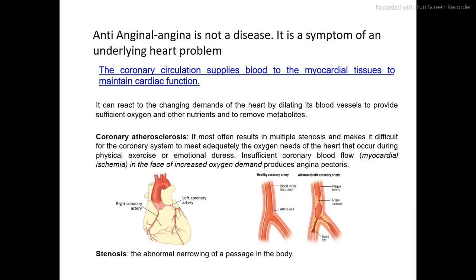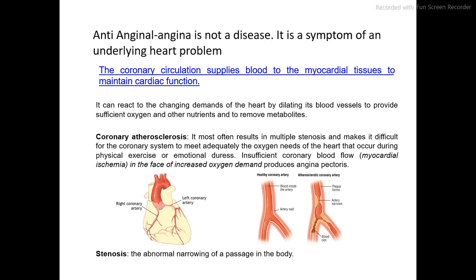Also, the patient suffers from breathlessness. The duration of angina pectoris is from 30 seconds to 30 minutes, and it is relieved by rest or by nitroglycerin by the sublingual route. This is the first aid treatment of angina pectoris.